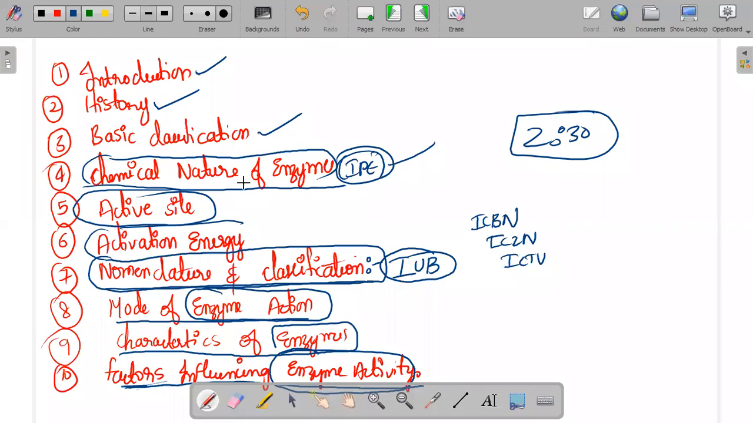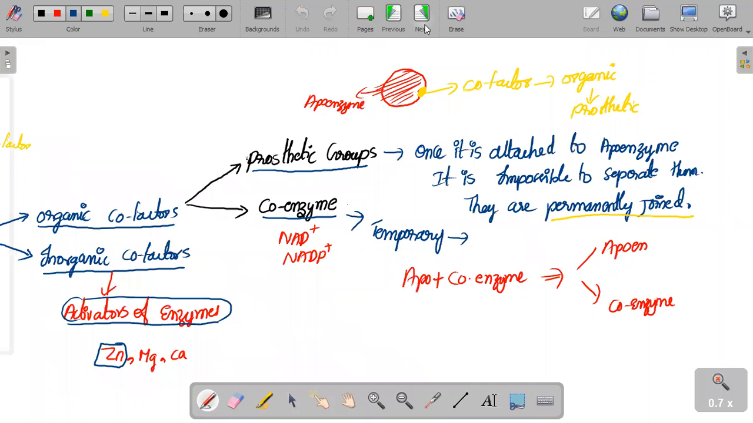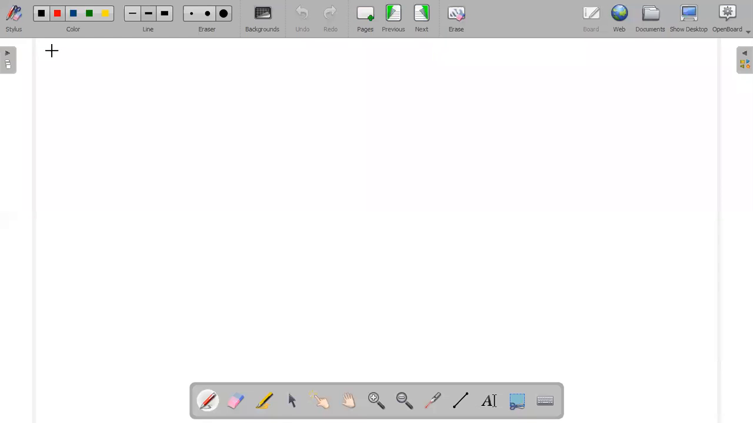The next topic is the active site, ma'am. It is a two-minute topic, not that big a topic. So what is meant by active site is very simple, ma'am.